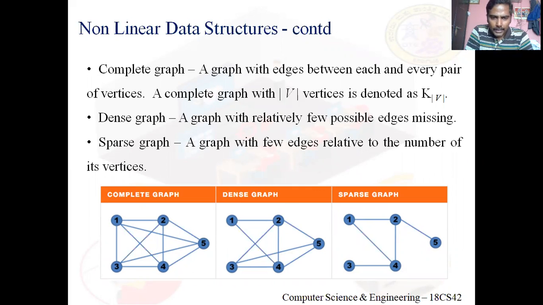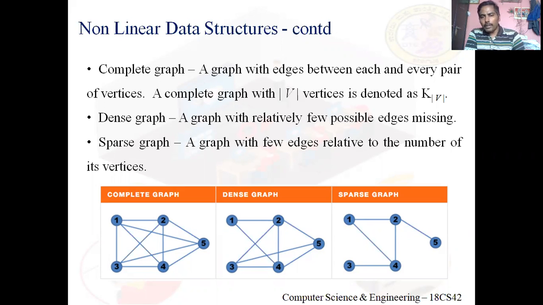Dense graph means, okay, now again, just see here, the second graph I'll call a dense graph because when I compare that with the complete graph, I will see only a few edges are missing. When only a few edges are missing in a graph when compared to its complete graph, we call such a graph dense.